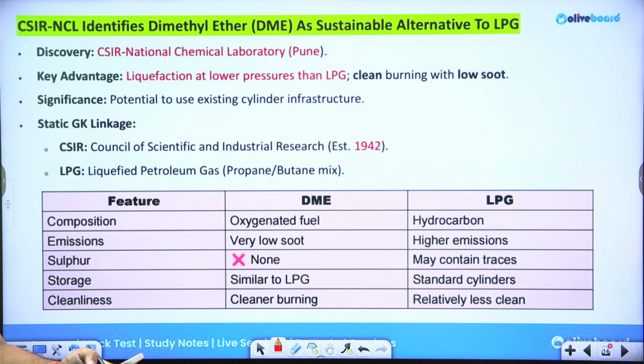Chaliye. Any doubts till this portion in this part? Moving ahead, let's talk about